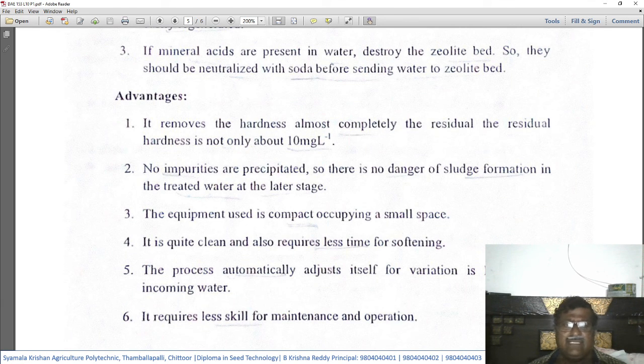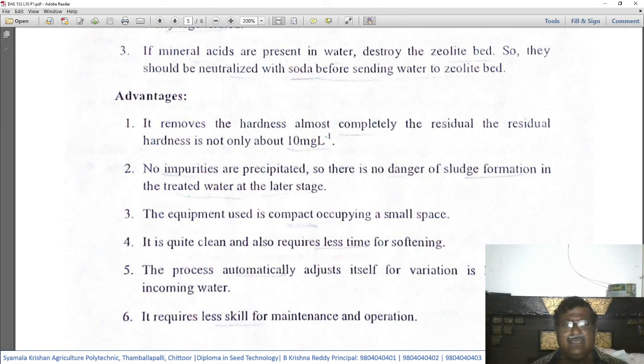In the lime soda method, the required quantity of the treating chemical should first be decided depending upon the hardness of the water. Whereas such precision is not required here; we need not do anything except allow the hard water to pass through the zeolitic bed.